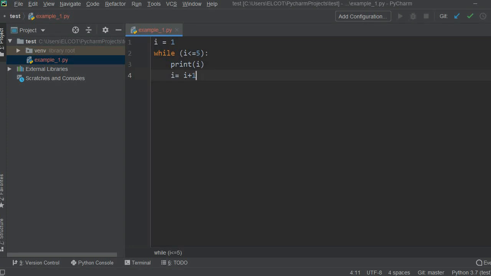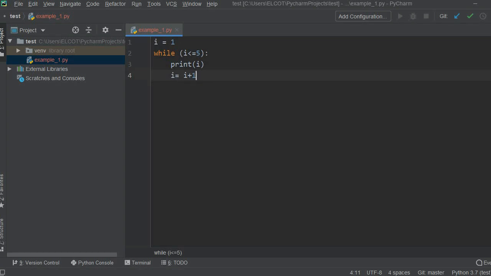Next, we have to increment the value, otherwise it will go into an infinite loop. Remember that you have to give this statement inside the while loop. If you give the statement outside the while loop, it does not take that, and again it will go into an infinite loop. Next, I's value will be incremented after this line. I plus 1, so 1 plus 1 is 2. Now I's value is 2.